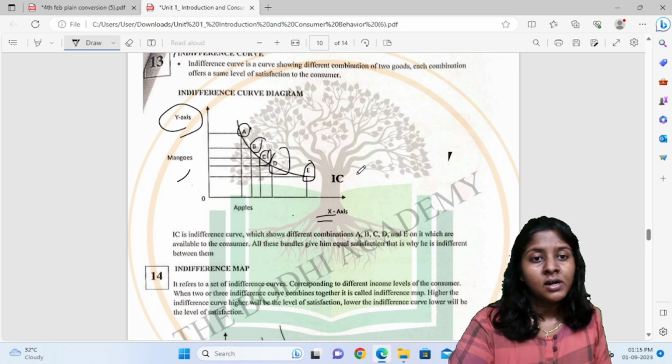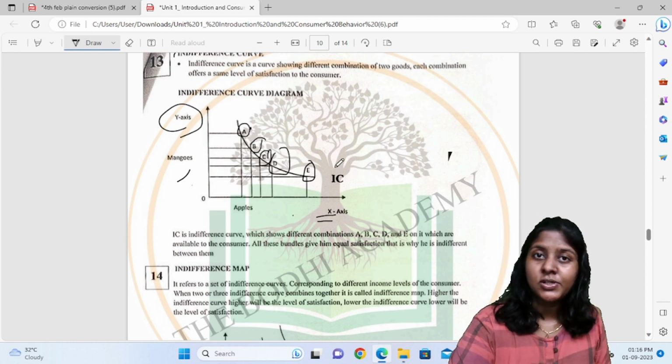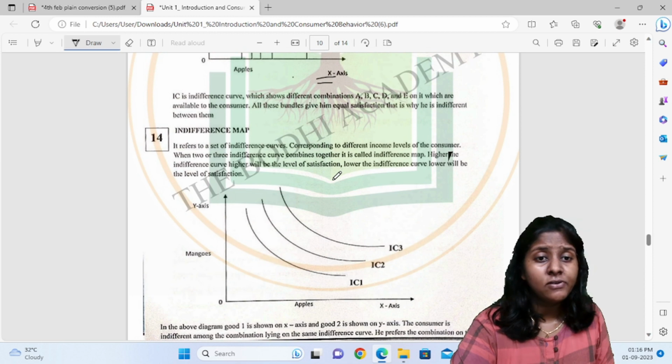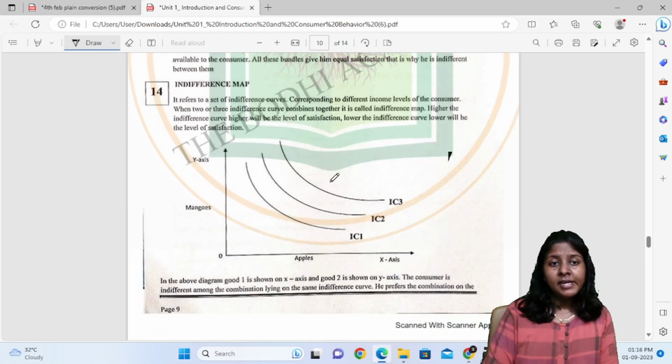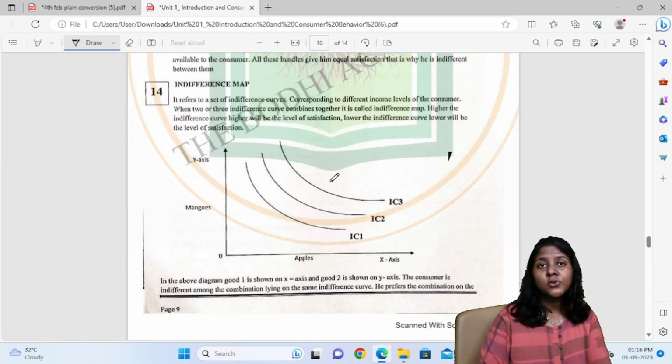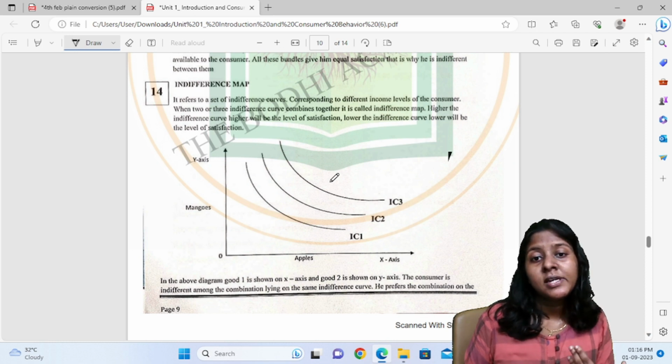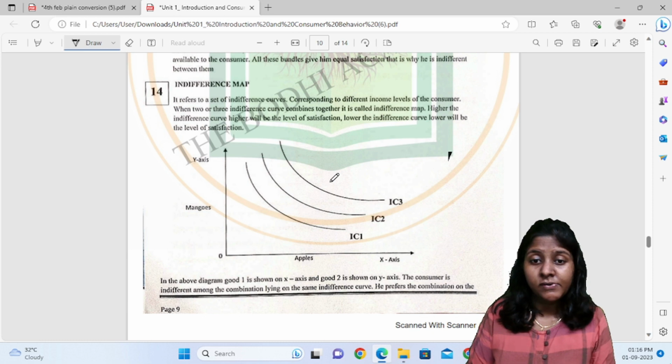So in the indifference curve, we just have to understand that there will be different combinations of two goods giving the same level of satisfaction to the consumer. Then indifference map. It refers to a set of indifference curves corresponding to different income levels of the consumer.